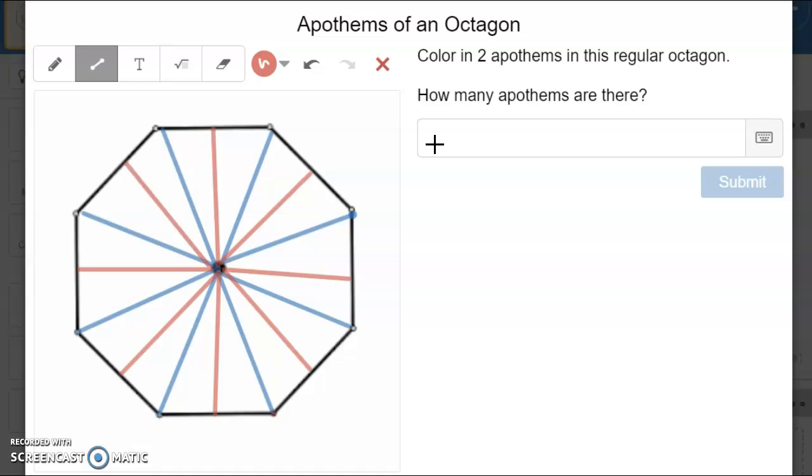To mark that they are perpendicular, I am going to put my perpendicular notation here to say that they are all perpendicular to the side. So how many apothems are there? We have 8.